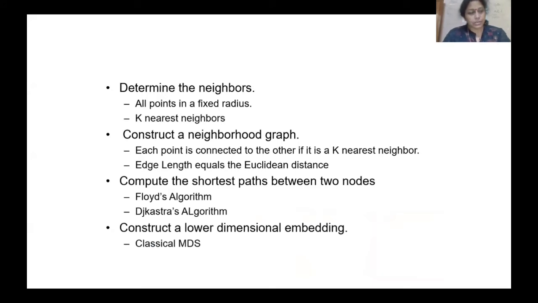Then each point is connected to the other if it is in the k nearest neighborhood, and the length of the edge equals the Euclidean distance. Compute the shortest path between the two nodes, using either Floyd's algorithm or Dijkstra's algorithm. Then we construct a lower dimensional embedding using the classical MDS. So firstly you are finding the points, and then you are taking this algorithm as I showed earlier.